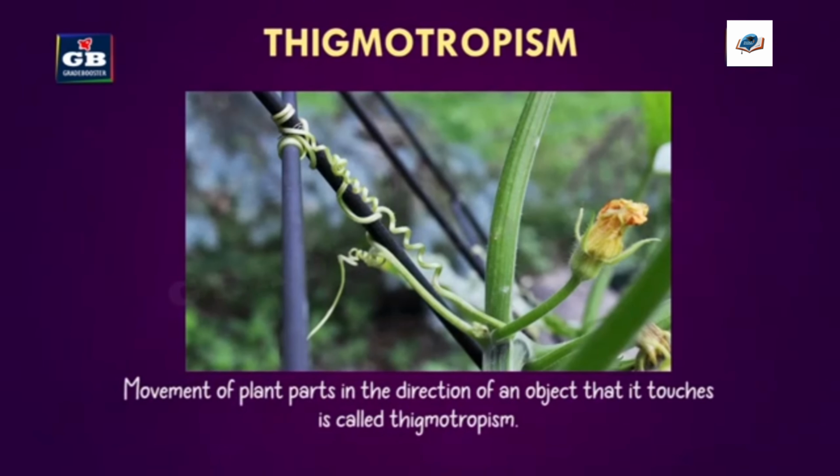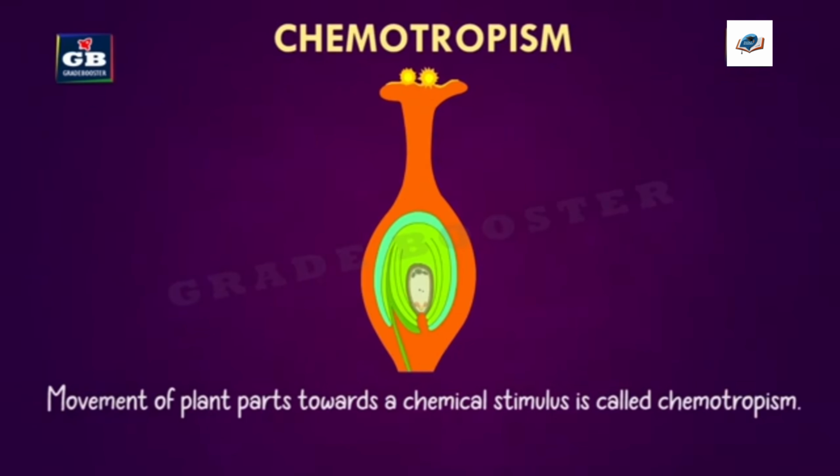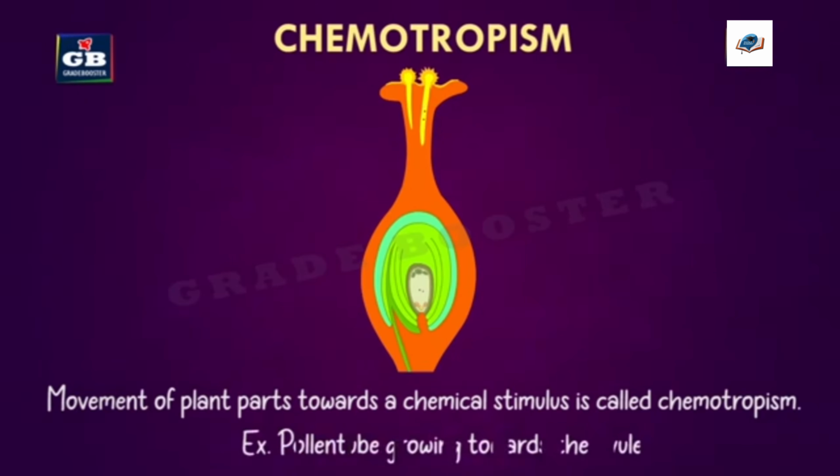And movement of plant parts in the direction of an object that it touches is called thigmotropism. Here the example, tendrils coiling around the support. And movement of plant parts towards a chemical stimulus is called chemotropism. So this is observed in pollen tube. The pollen tube grows towards the ovule. When a pollen grain reaches the stigma of a flower, the pollen grain germinates and it grows the pollen tube.